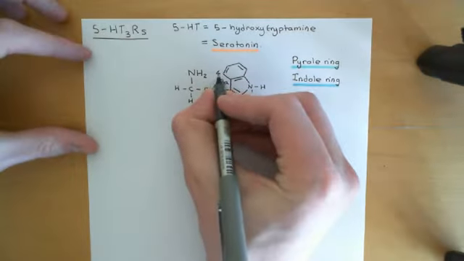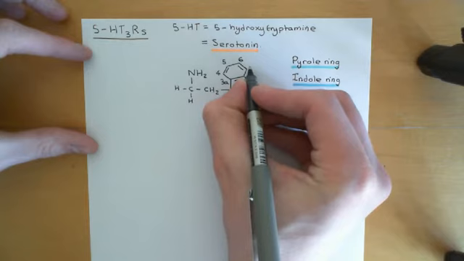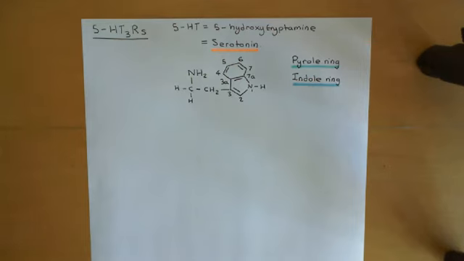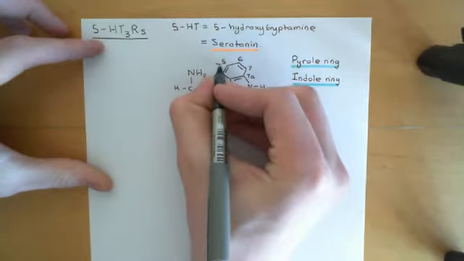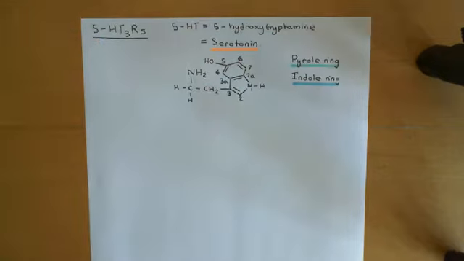And then this one's called number 4. This one is then number 5, excellent. This one's number 6, this one's number 7, and then that one there is number 7A, because again, you don't go up to number 8, you call it 7, the one previously, and then just put an A there. So we now know where number 5 is on our indole ring. All we now have to do is stick an alcohol group on number 5 there, like so, and we've then got 5-hydroxytryptamine, 5-HT, which is the molecule serotonin. So there's the structure of serotonin then, which is the ligand for these 5-HT3 receptors.